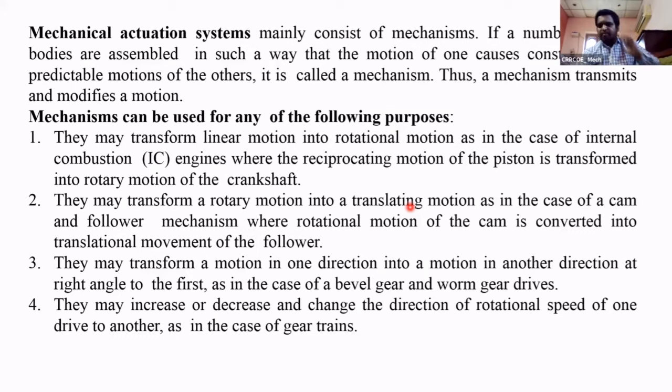The rotary motion of the cam is converted into linear motion with the help of the cam and follower mechanism. The cam is rotating, and that rotating motion is transformed to the follower. The follower is moving in linear motion. Here we are converting rotary motion into linear motion. That is the second purpose.